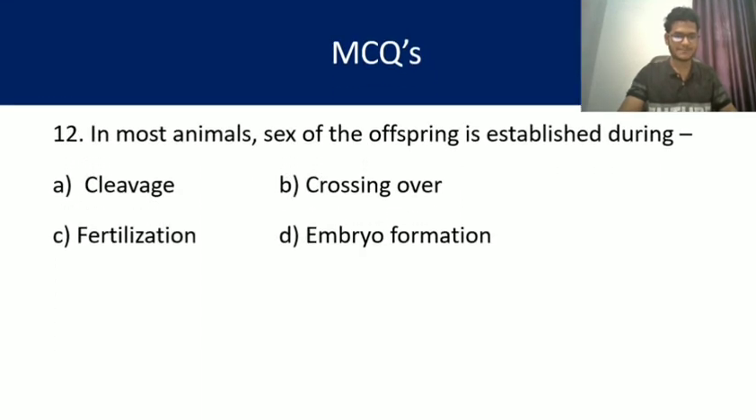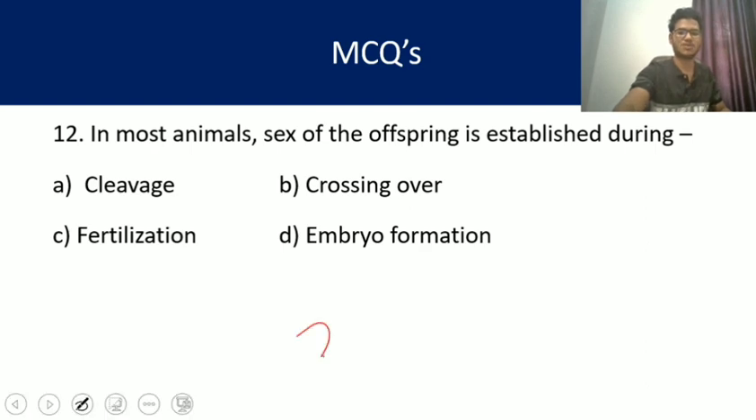Question number 12. In most animals, sex of the offspring is established during fertilization only, because it is determined by the sperm of the father. So the sperm of the father will determine the sex of the individual. So which sperm is fertilizing the ovum? X carrying sperm or Y carrying sperm?